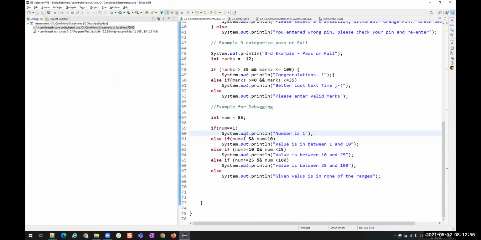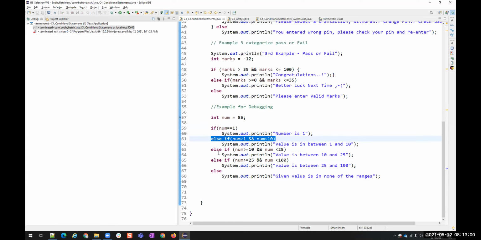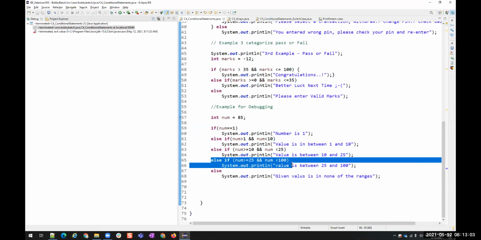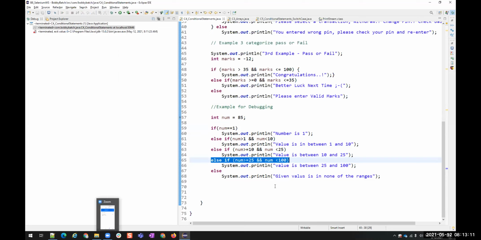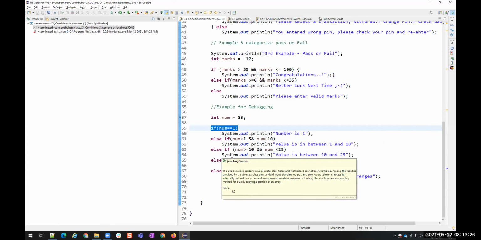So what happened here? It is checking each condition until it finds the matching condition, right? Understood? Oh, so when you debug, it will find the matching condition. So that's the point, right? Even when we are running, it will find the matching condition. But just to make you understand the flow, I'm showing that. You see that, right? Where it is going, line by line.